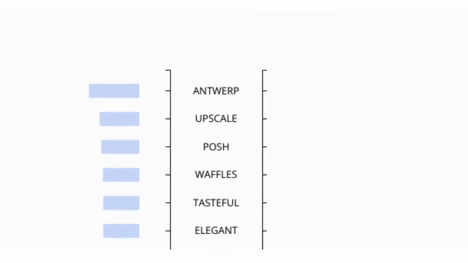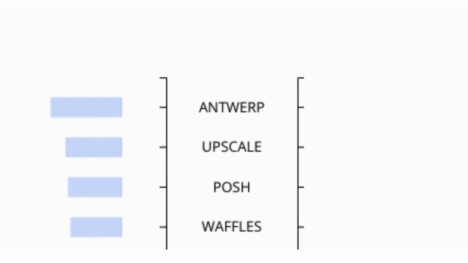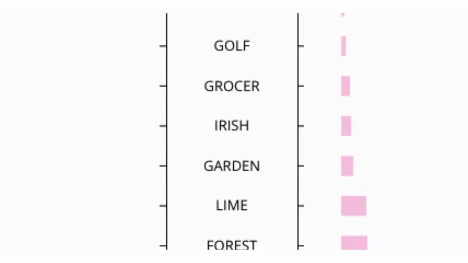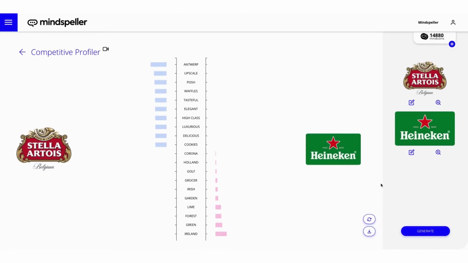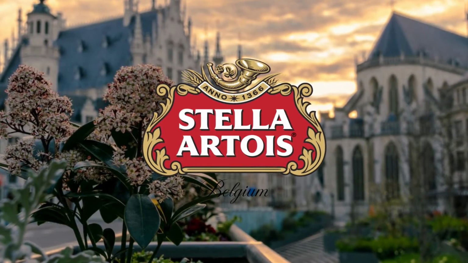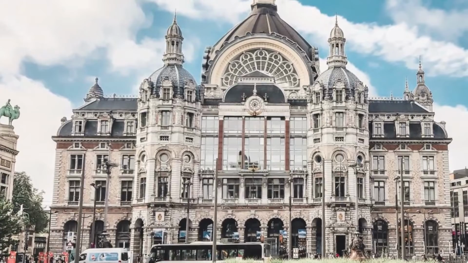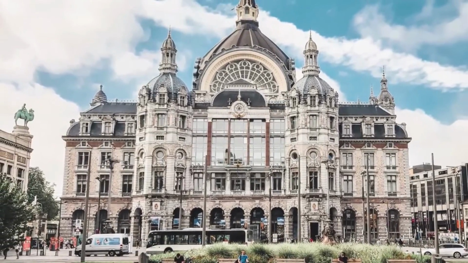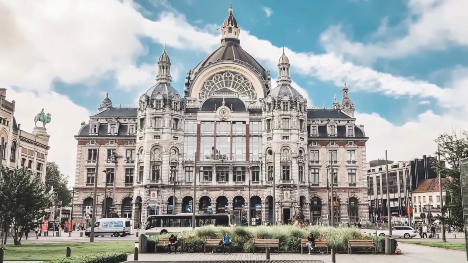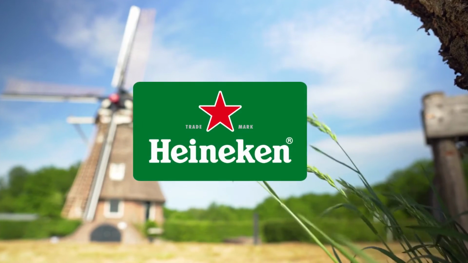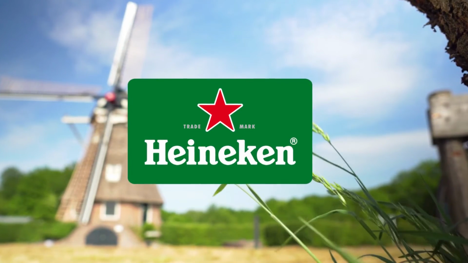For instance, you see here that the association with the city of Antwerp for the Stella Artois asset and with Ireland for Heineken seem to distinguish these brands the most in the consumer mind. However, Stella was originally produced in Leuven, not Antwerp. It is apparently perceived as being from or associated with Antwerp, with whom there is no link in reality. Similarly, Heineken is from the Netherlands. It's not from Ireland at all.